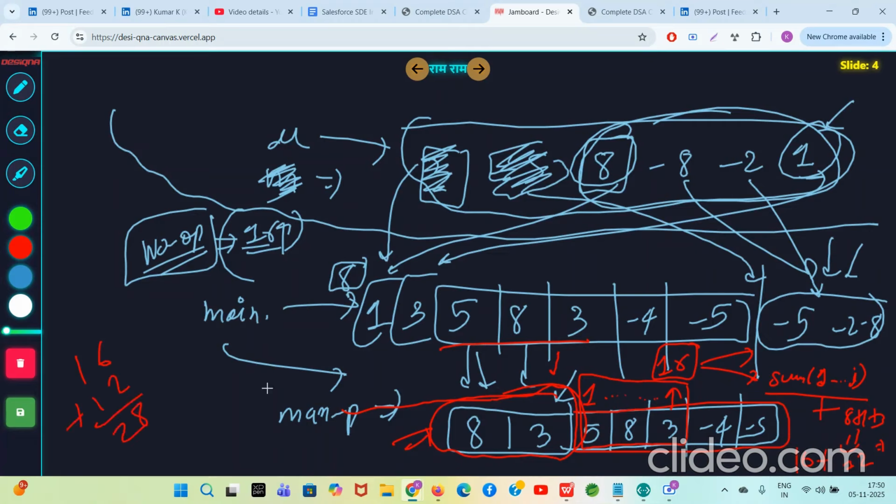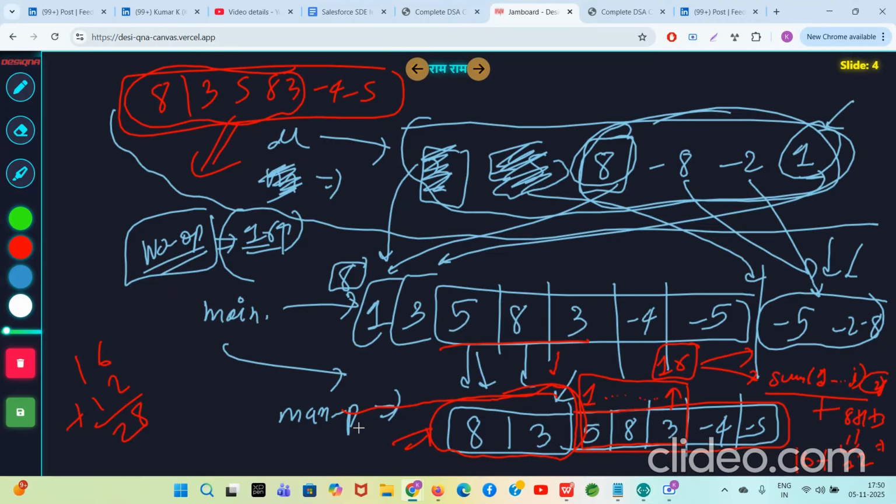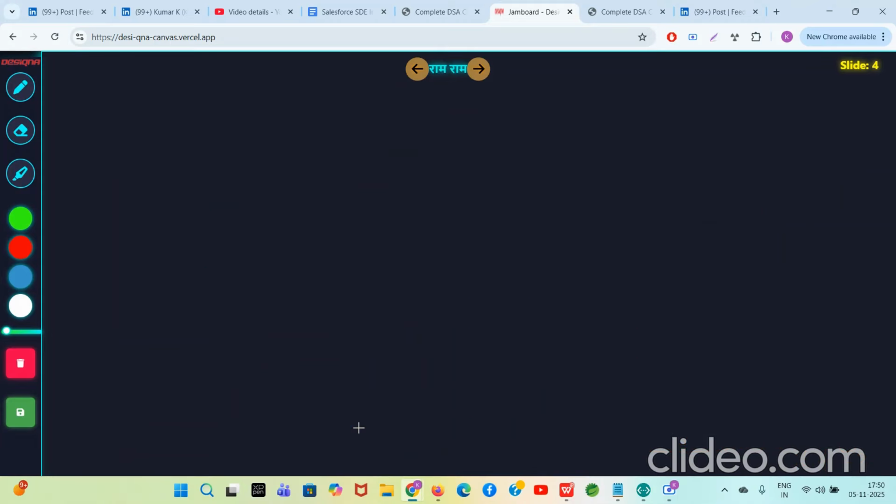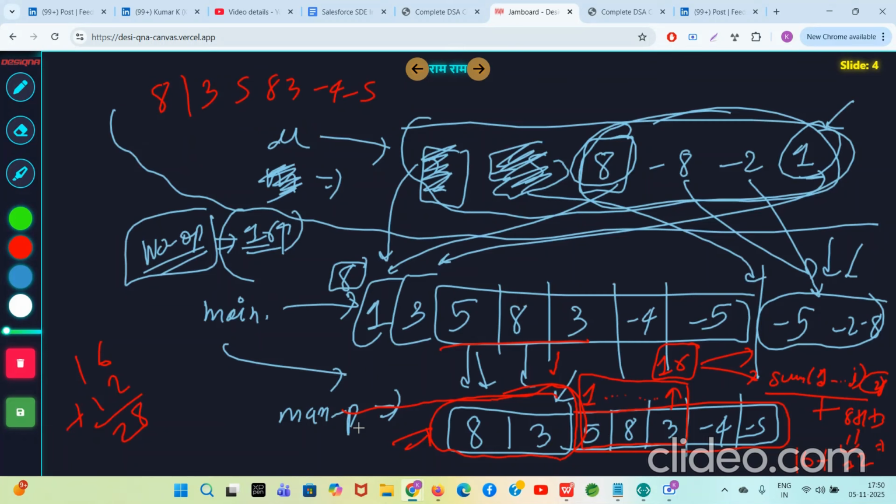8 here, 28 is the new answer. So guys, now in this final array, if it looks like this, 8, 1, 3, 5, 8, 3, minus 4, minus 5, now this is the maximum Kadane sum. Why did this trick work? This trick worked because I put all the positive elements from U at the left part of the main array. When you do that, it just simplifies things.